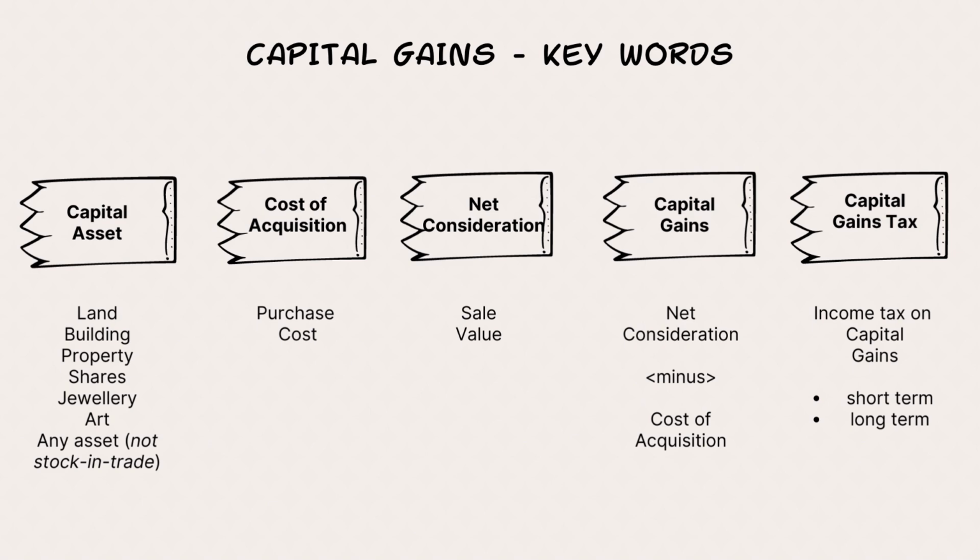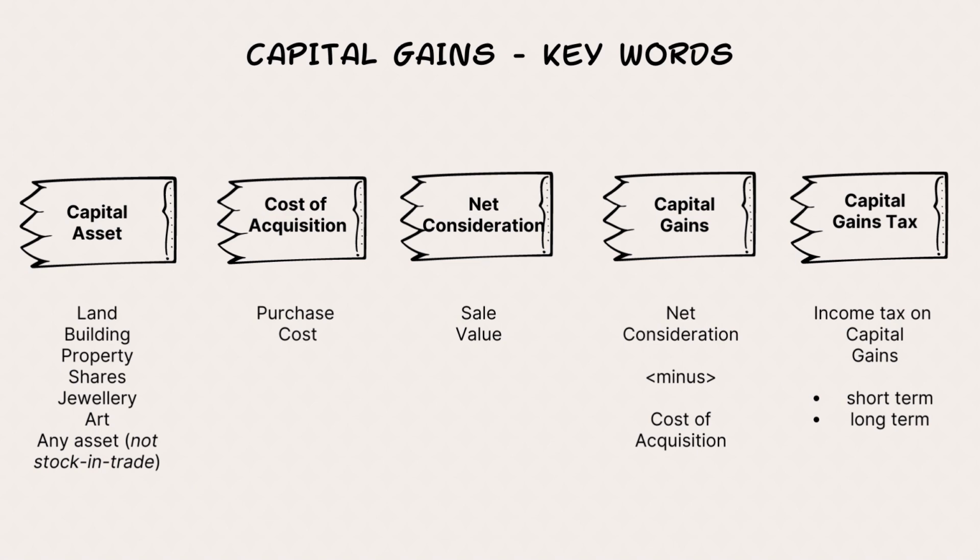That inventory is for everyday buying, selling, continuously. There is a rotation. It is not kept for a long-term benefit. It is continuously rotated. Bought, sold, bought, sold. That is what happens in stock in trade. But a capital asset is not for trading. It is held to get benefits over a period of time. So that is the difference. So a capital asset is anything except stock in trade.